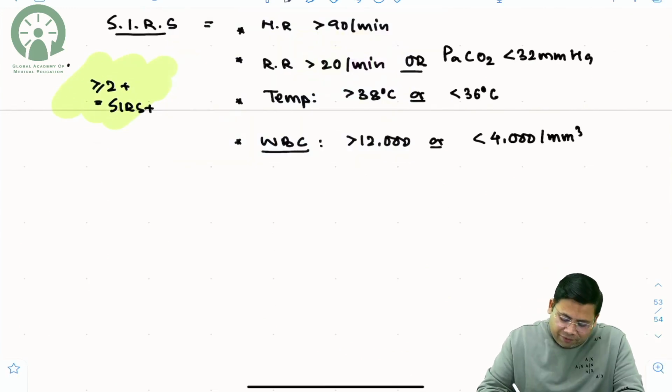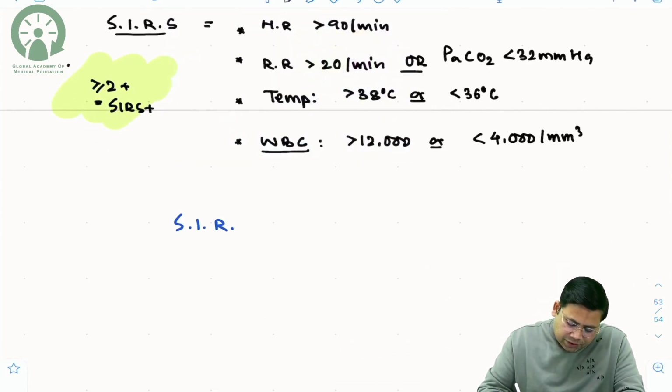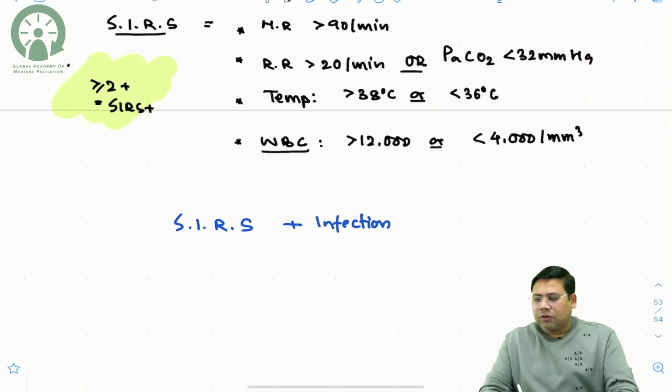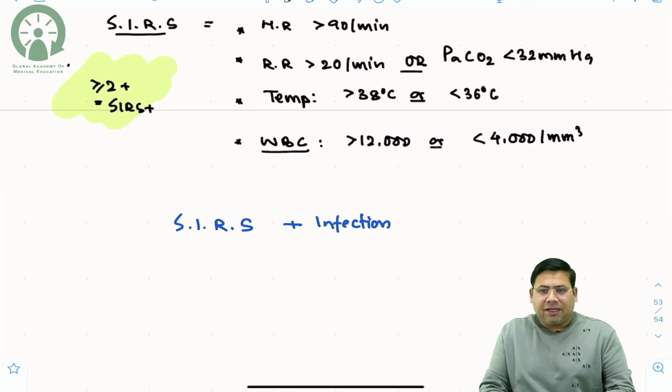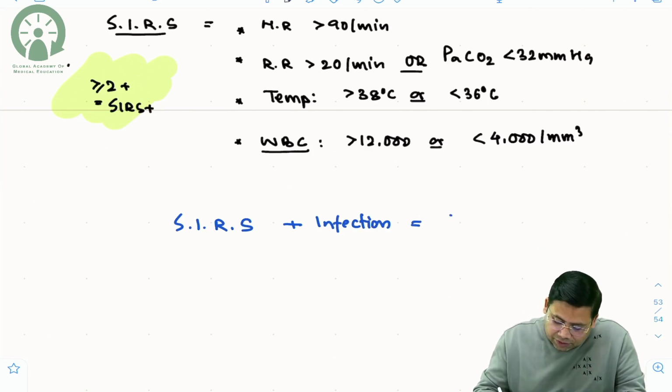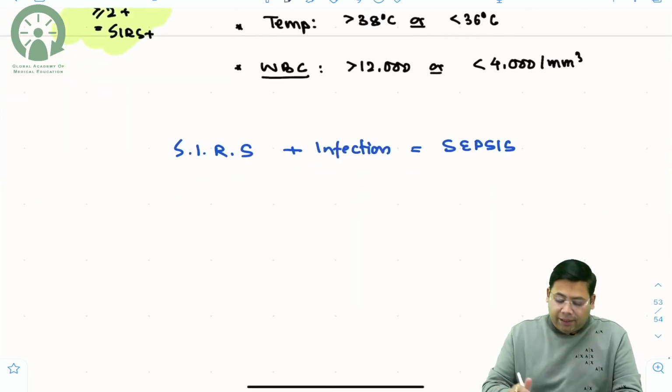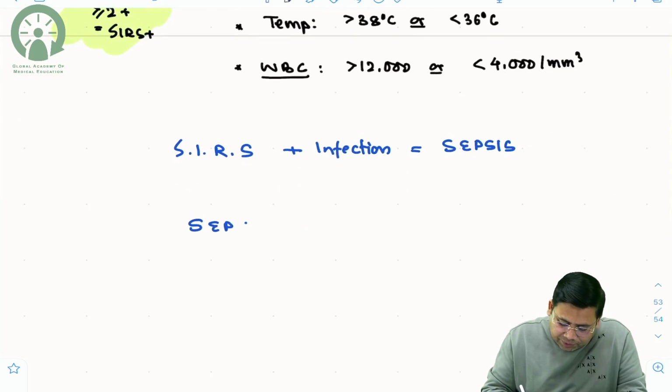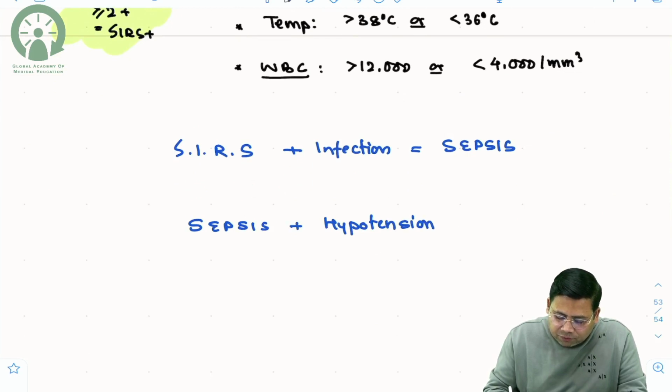Now students, if SIRS is positive, along with that, if you send a culture and the culture shows growth, so if infection is there, SIRS plus infection is equal to sepsis. This is again very important. And then sepsis plus hypotension, this is known as what, students?